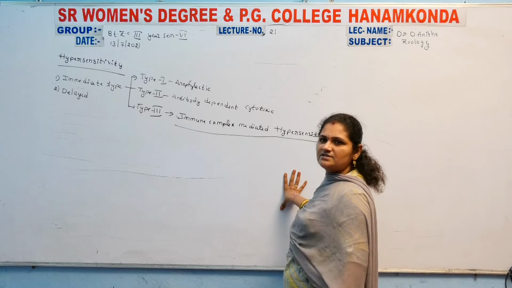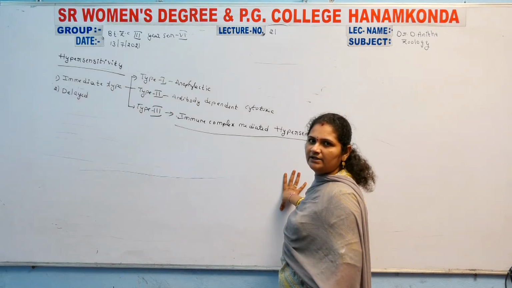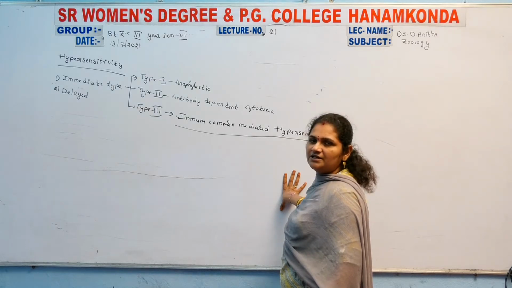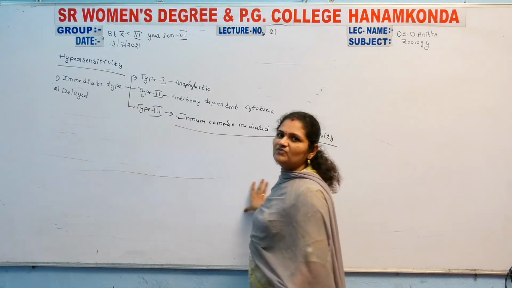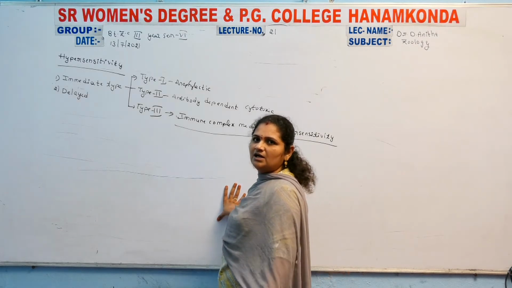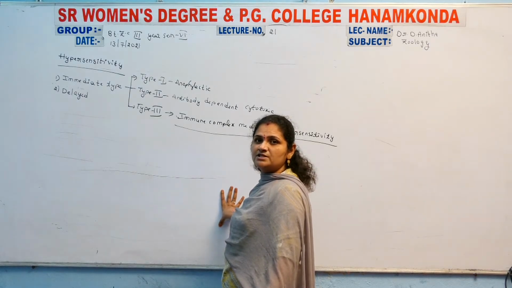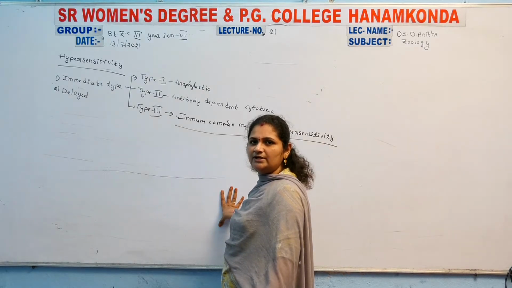Totally, hypersensitivity is of two types: immediate and delayed type. In immediate hypersensitivity, when the allergen enters the organism for the first time, no symptoms are visible. But when the person is exposed to the same allergen a second time, the person is in danger, and the reactions become visible on the person's body within minutes. That is immediate type hypersensitivity.